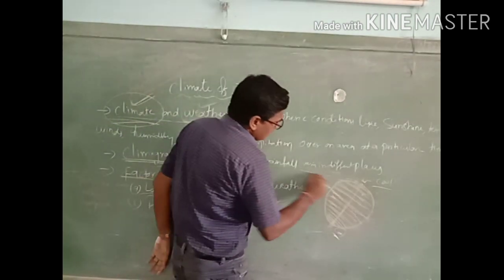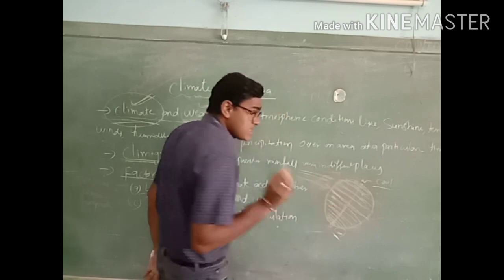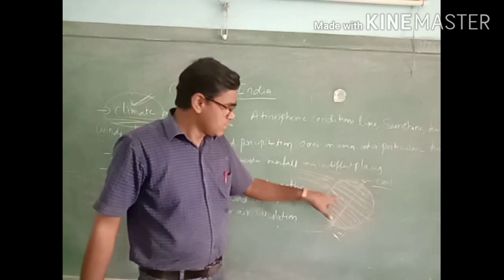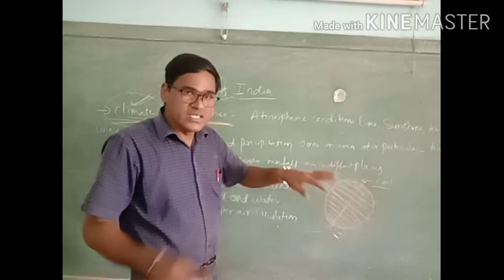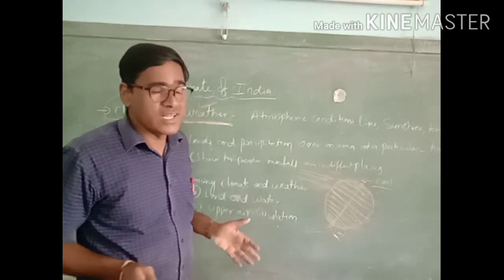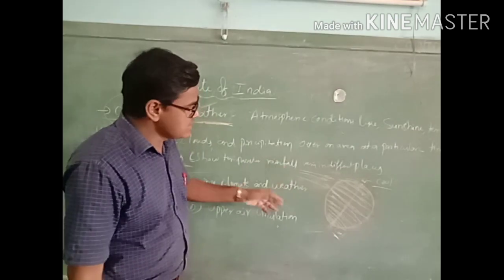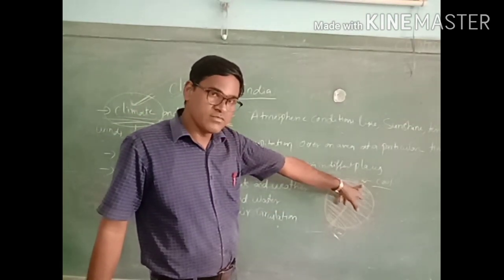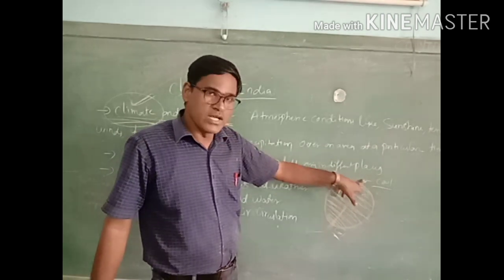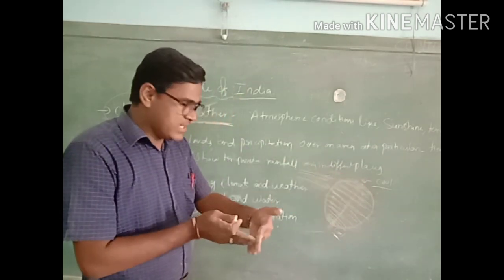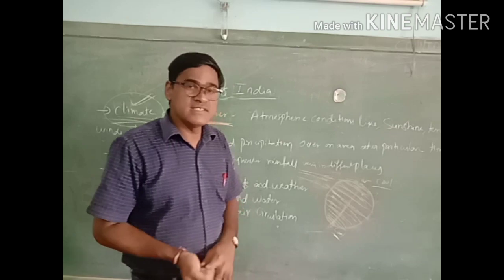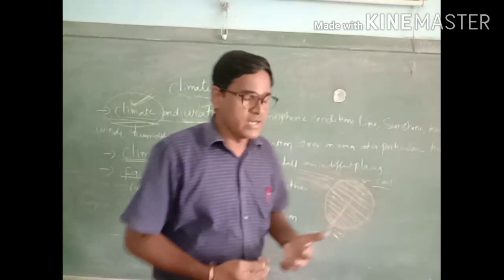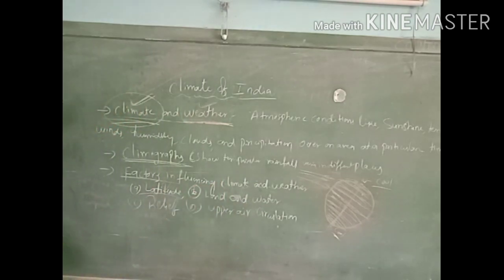The sun rays will first fall on the equatorial area. So based on the sunlight, we divide the earth into regions. One is the equatorial region, another the polar region. Between the equatorial region and the polar region, the other region is what we call the temperate zone.